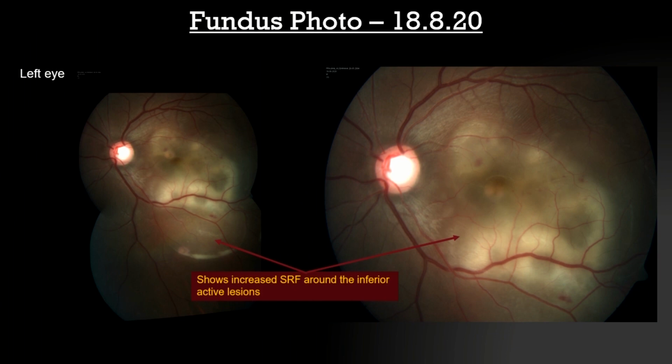Now, at the same time after tapering the steroids with such worsening, the patient also showed an increase in the SRF inferiorly with active lesions becoming more and more confluent. So it's more deposition of that subretinal yellow material, and that lesion is growing more.